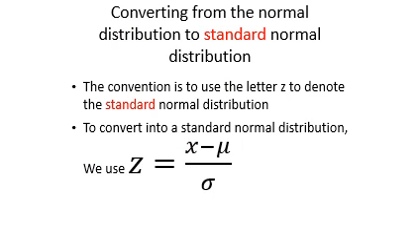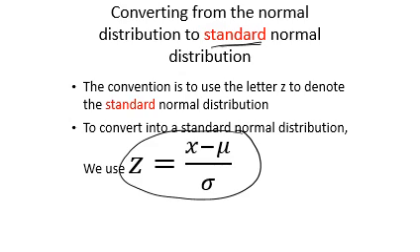Now, if we want to do a conversion from normal distribution to the standard normal distribution, remember as I said in the previous slide, that word standard is actually quite important. So in the standard normal distribution, the mean is equal to 0, standard deviation is equal to 1, and so we might want to have a conversion to do between the two. And the conversion that we use, we say that the letter Z is equal to x minus the mean over sigma.